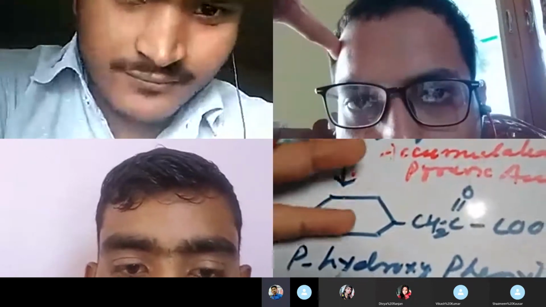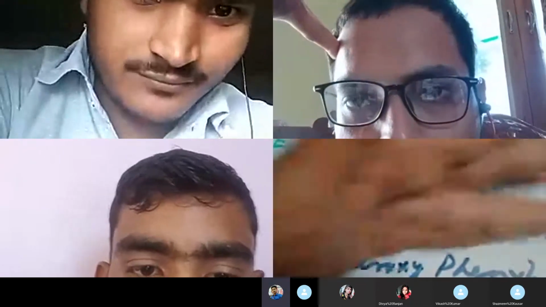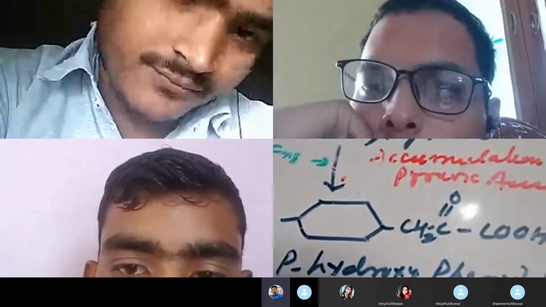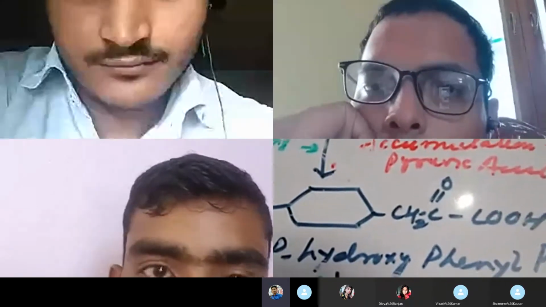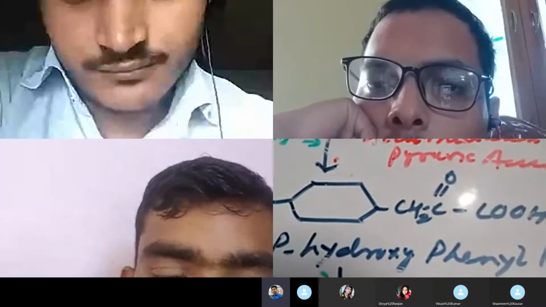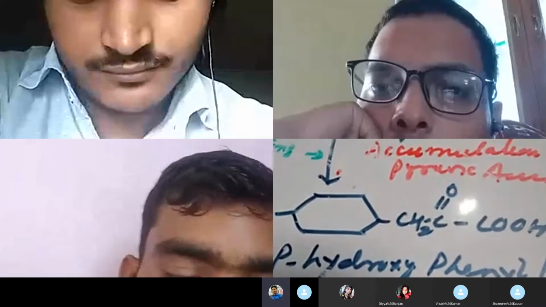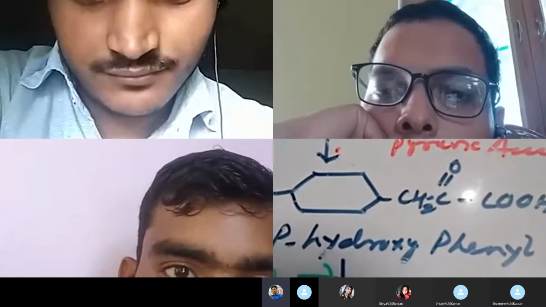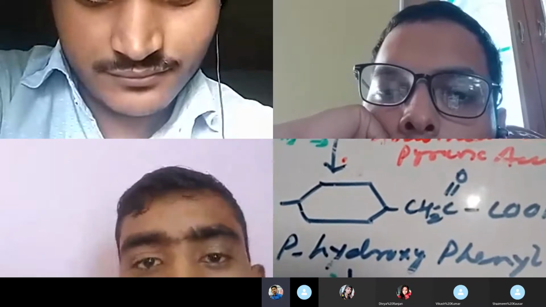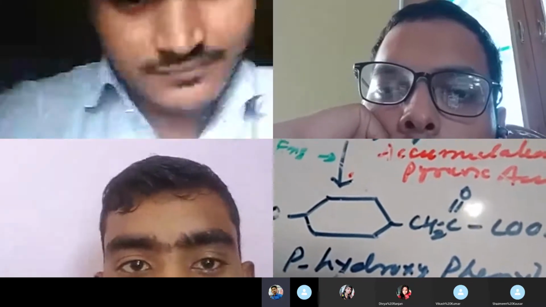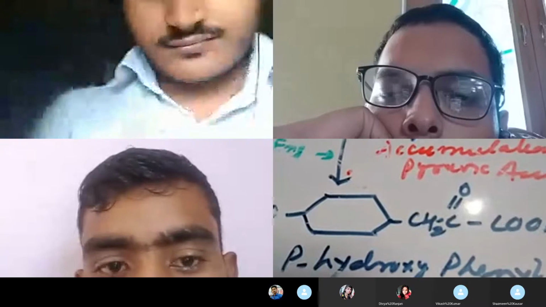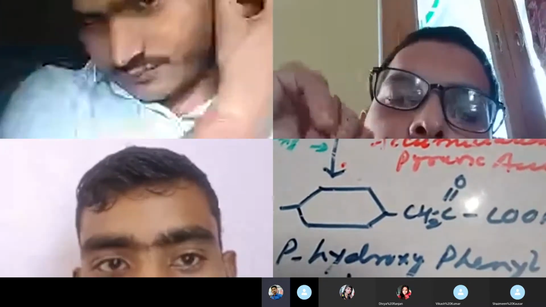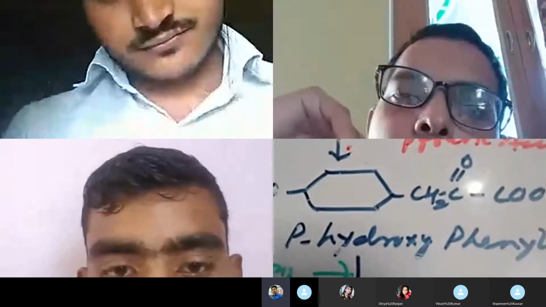This para-hydroxyphenyl pyruvic acid is converted into 2,5-dihydroxyphenyl pyruvic acid. Here, look, there are two hydroxyl groups at the second position and the fifth position. This is the first, second, third, fourth, fifth, and sixth position. So there are two hydroxyl groups present at the second and fifth positions, and this is known as 2,5-dihydroxyphenyl pyruvic acid.